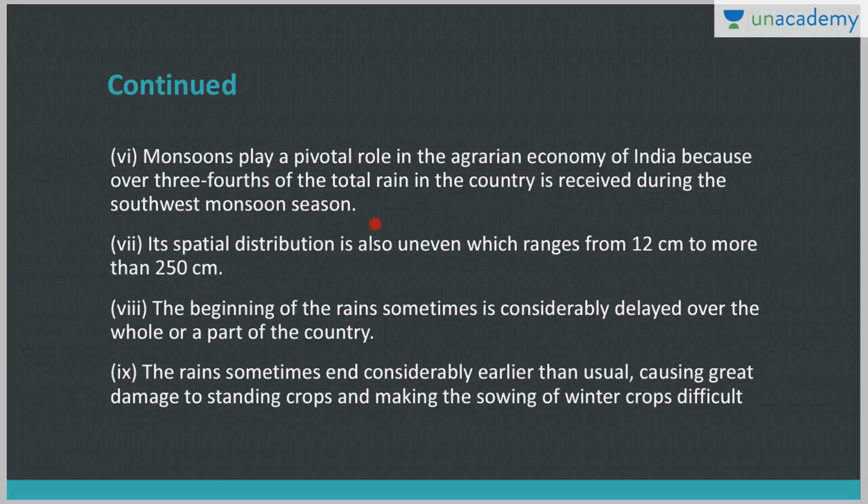through the southwest monsoon. Then its spatial distribution is uneven, because the rain may range from 12 centimeters in the Thar desert to 250 in the Western Ghats. Then there may be a delay in rainfall, or there may be an early withdrawal of rainfall also, that causes damage to standing crops, and it makes the sowing of winter crops difficult.